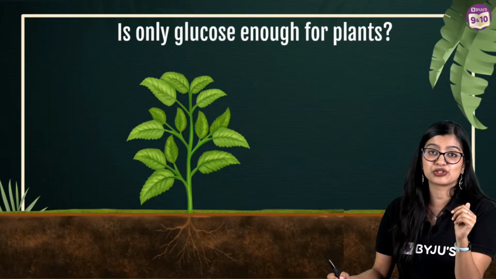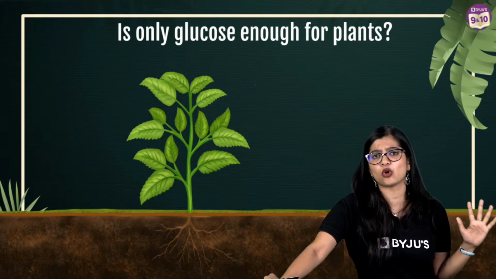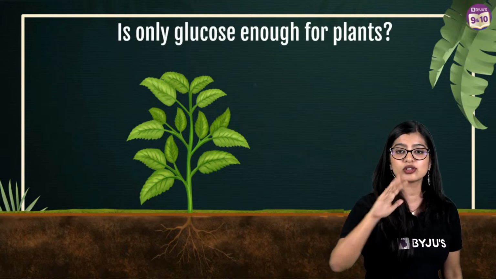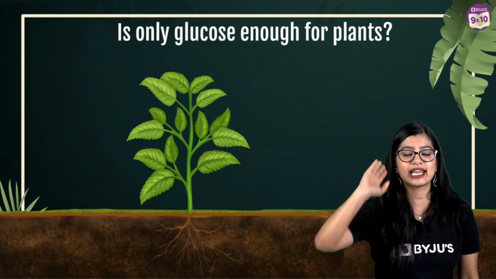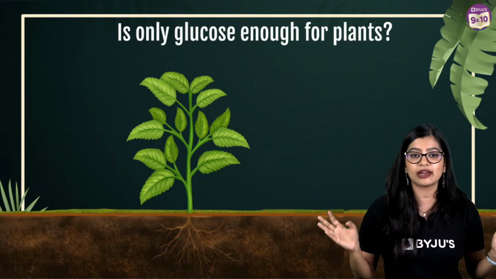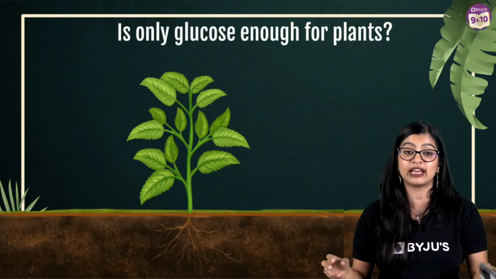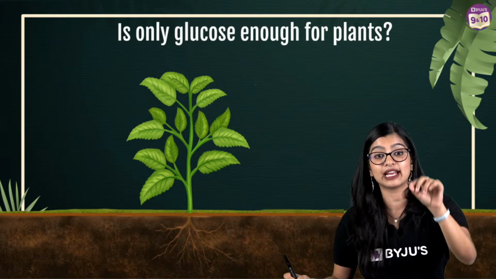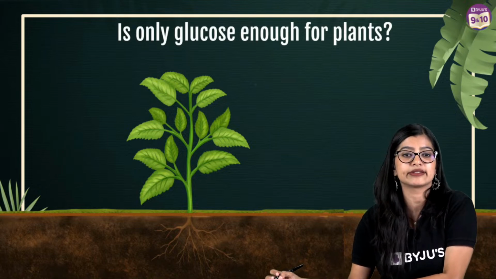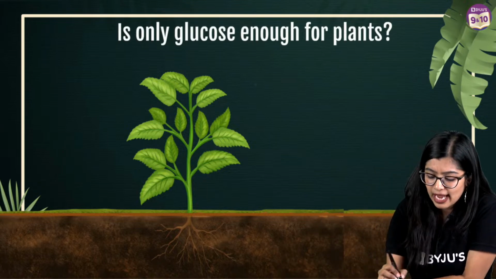But a very important question for all of you. Is only glucose enough? Plant has made its own food, right? Plant has made glucose using photosynthesis. But is glucose alone enough for the plant? Plant is like, Arey, I am happy. I have only glucose. I have made my own food. I don't need to worry about anything. Is that the case? Yes or no? You have a live poll question which is available to all of you, right? It is available on the YouTube poll. Yes or no? What do you think it is? Exactly. Is glucose alone enough?